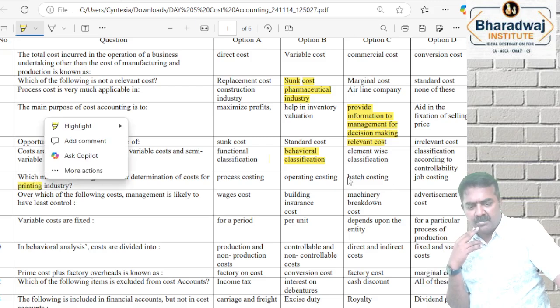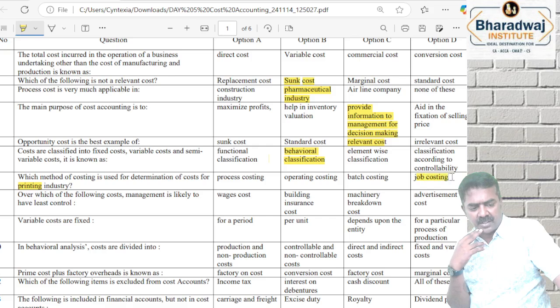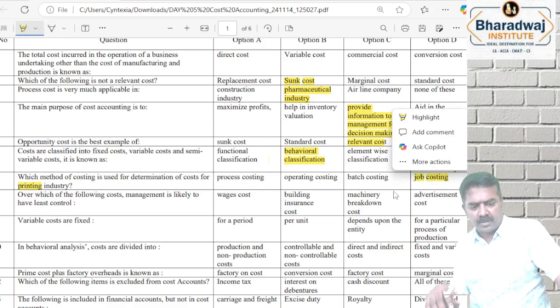Printing industry-la majority of the cases they go for job costing. They go for which costing? Job costing. Every book that is printed, every visiting card or wedding card that is printed is based on the instruction given by the customer. Job costing.